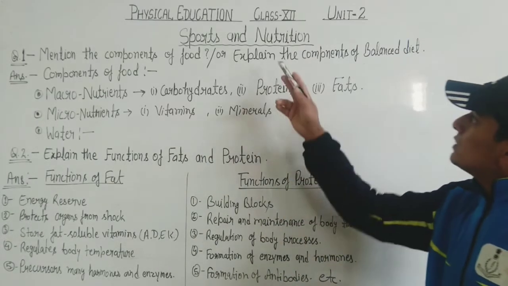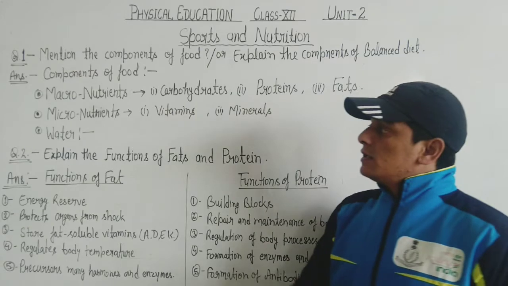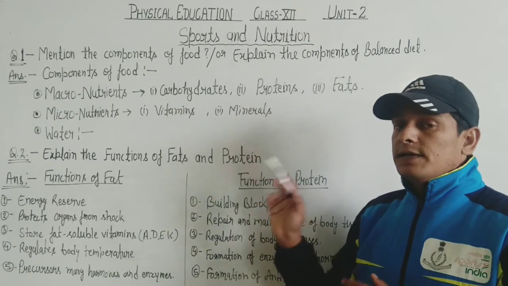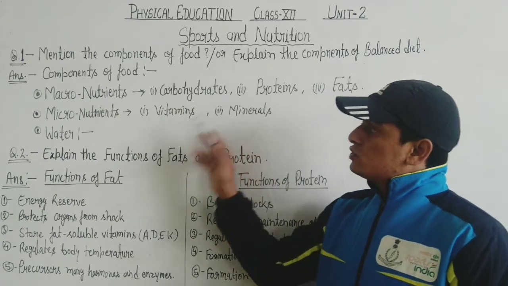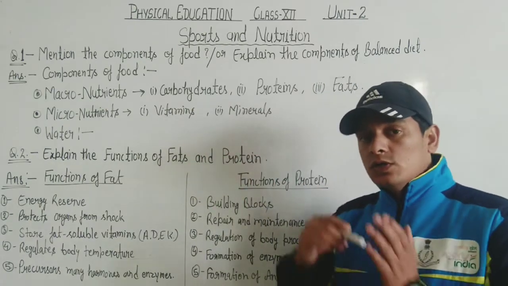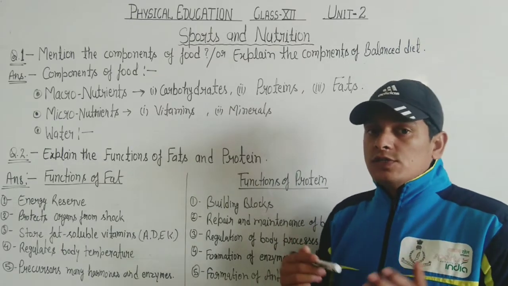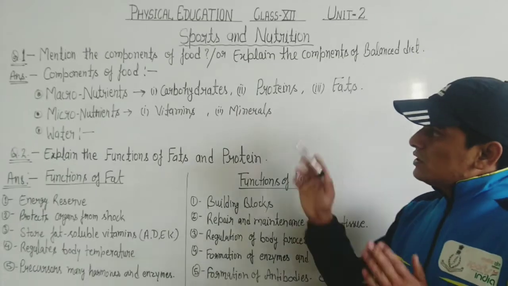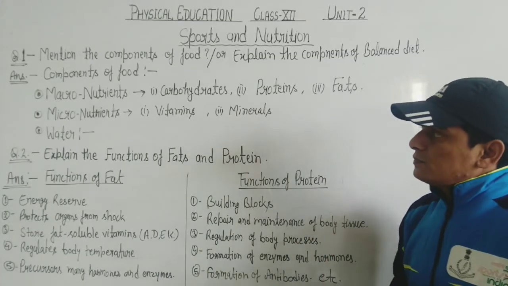Now, when we talk about explain the components of balanced diet, the components of the balanced diet are the same, but in a balanced diet, the person will use the components in a proper amount, according to their body, according to the physique, or according to his work. So these are the components of food.